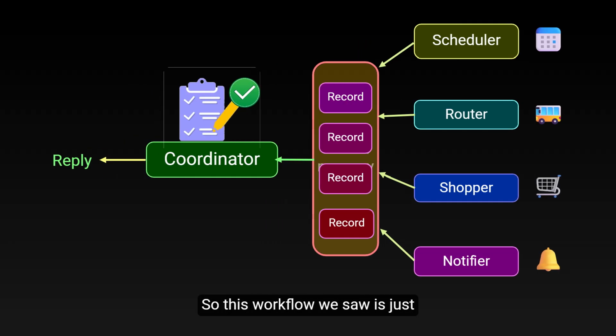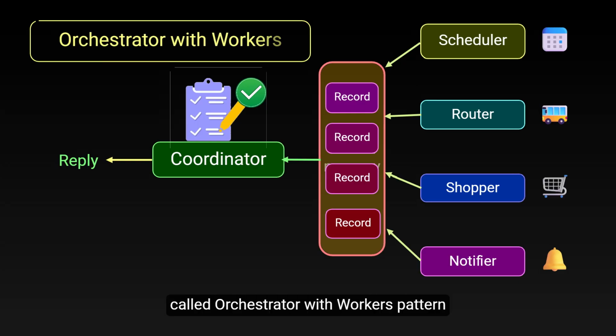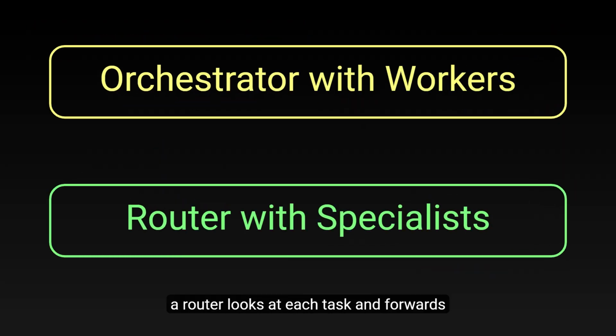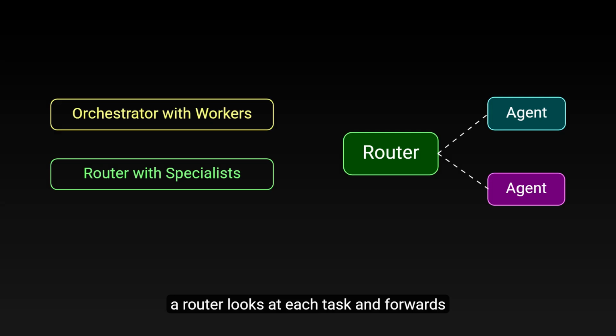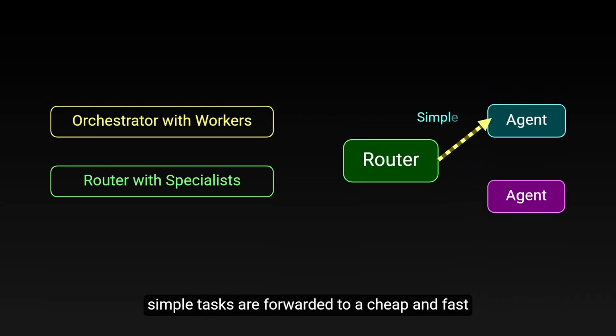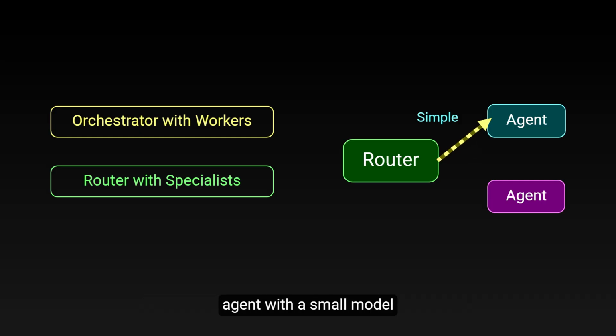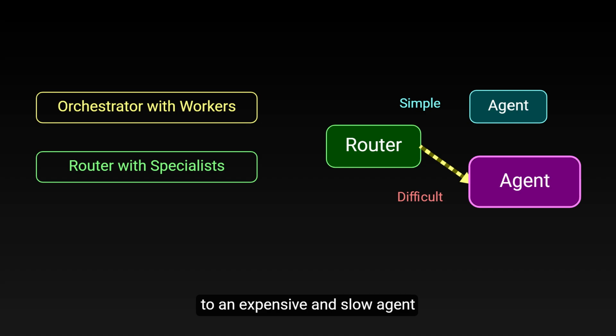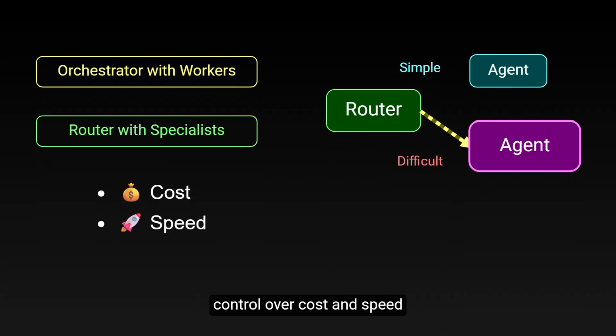So this workflow we saw is just one way to organize multiple agents, called the orchestrator with workers pattern. Next one is the router with specialists pattern. A router looks at each task and forwards it to the proper agent. For example, simple tasks are forwarded to a cheap and fast agent with a small model, while difficult tasks are forwarded to an expensive and slow agent with a large model. So this pattern gives you fine control over cost and speed.